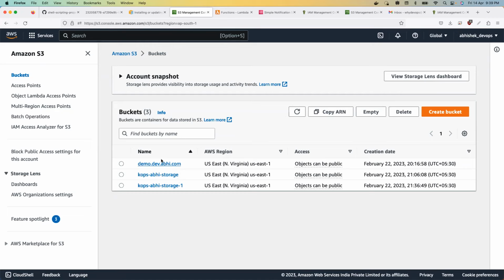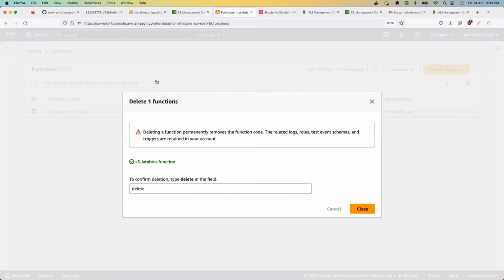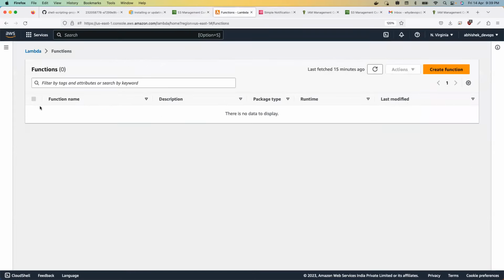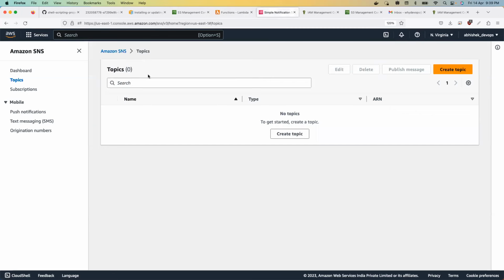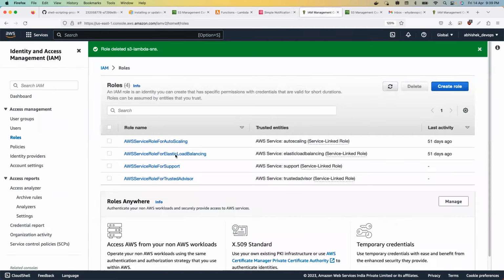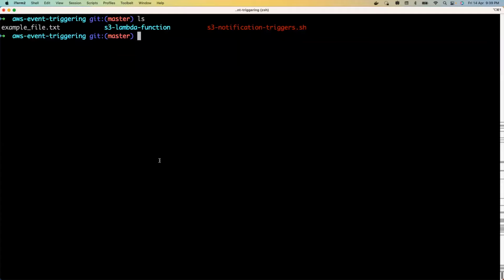These are S3 buckets regarding my Kubernetes configuration, so I cannot delete them. But apart from that, there are no other S3 buckets. There are no Lambda functions, I can show you as well, right? The Lambda functions count is 0. There is no SNS topic. SNS topics are 0. Then IAM, these are the 4 default IAMs you would have on your machine too.